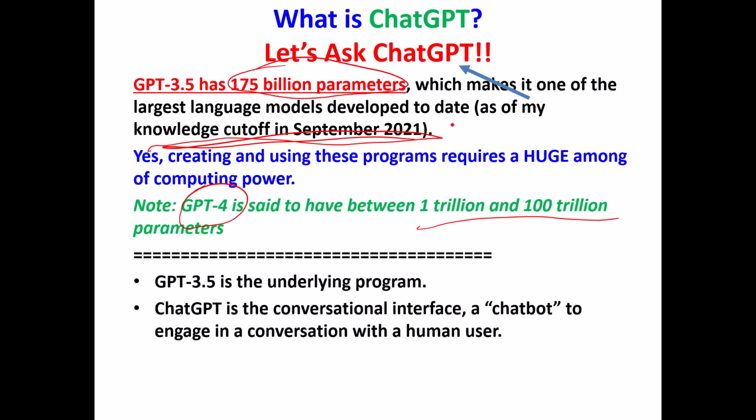Now, GPT 3.5 is the underlying computer program, if you will, this artificial intelligence program. ChatGPT is a conversational interface, so you can talk with it like it's another human being. A chat bot is what they call these, so that it can engage. You don't have to know anything about computer programming. You just ask ChatGPT, for example, what is ChatGPT? You ask that simple question, and it can converse with you. It's a chat bot. That's what ChatGPT is. That's where the chat comes from.